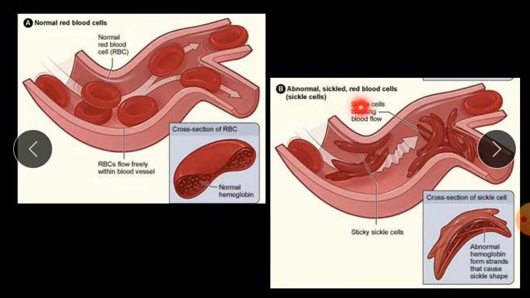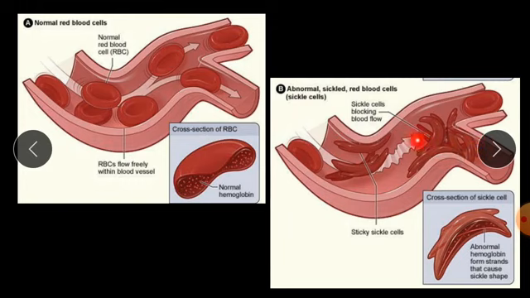This is the abnormal sickle shaped cell. Here you can see the sickle shape, elongated, looking like a half moon. In this fashion they stick to the wall of the blood vessels, adhere to one another and form a blockage. Here you can see the complete block, sickle cells blocking the blood vessel flow, causing sluggishness.